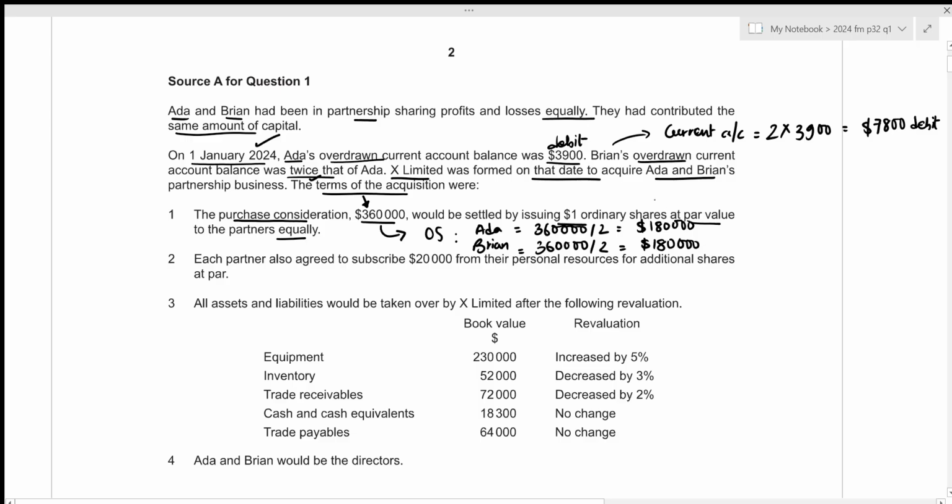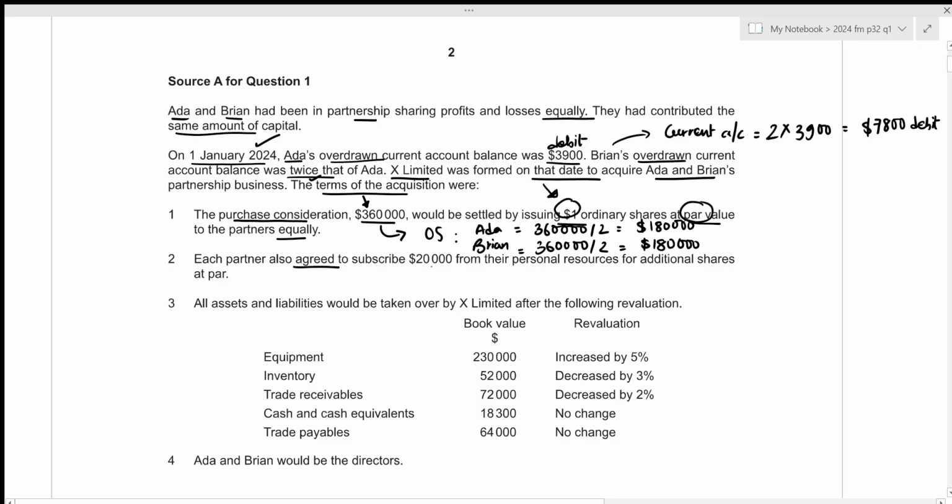Remember that there is no premium in this case because we were told that the ordinary shares were issued at the par value, which is the nominal rate of 1. So each partner will get 180,000 shares. The number of shares for Ada as well as Brian will be 180,000, and the value will be 180,000 times our nominal rate of 1, which is still 180,000.